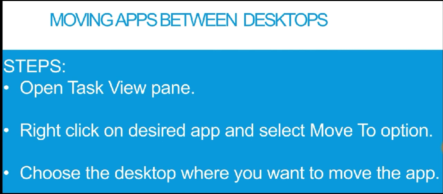Next we will discuss moving apps between desktops. Suppose you have 2 desktops, some apps are in one and some are in another. For example, there is an app for typing Word document. So this app is present in desktop number 1 and you want to move it to desktop number 2. How you can move that? Number 1, open the task view pane. Then number 2, right click on the desired app. Suppose you want to move Microsoft Word app, you will right click on that and you will select move to option. Then you will choose the desktop where you want to move the app. That means you will select desktop number 2.